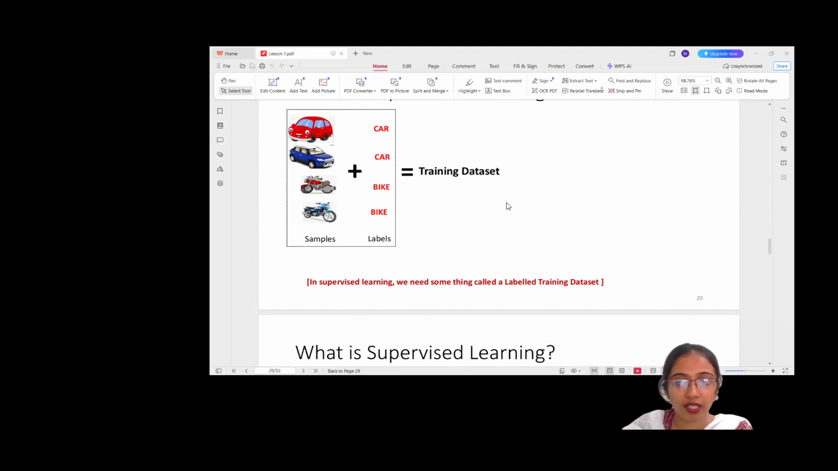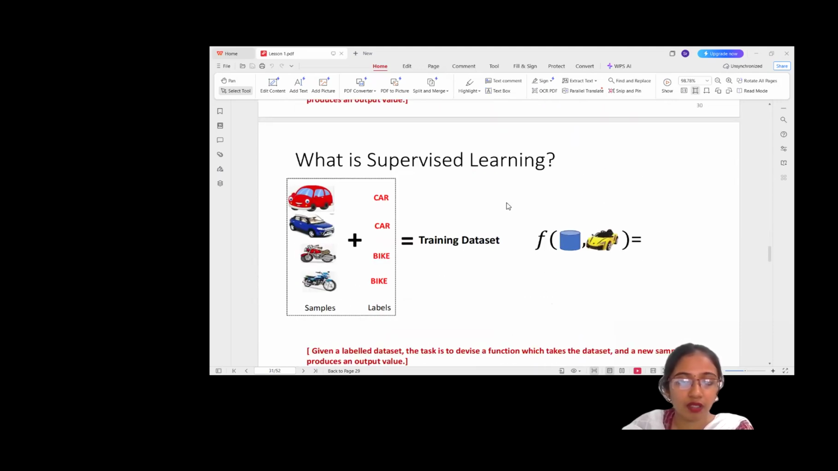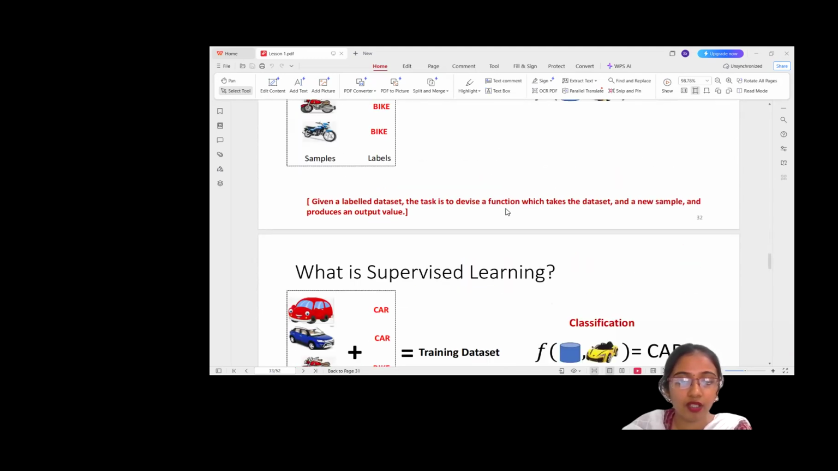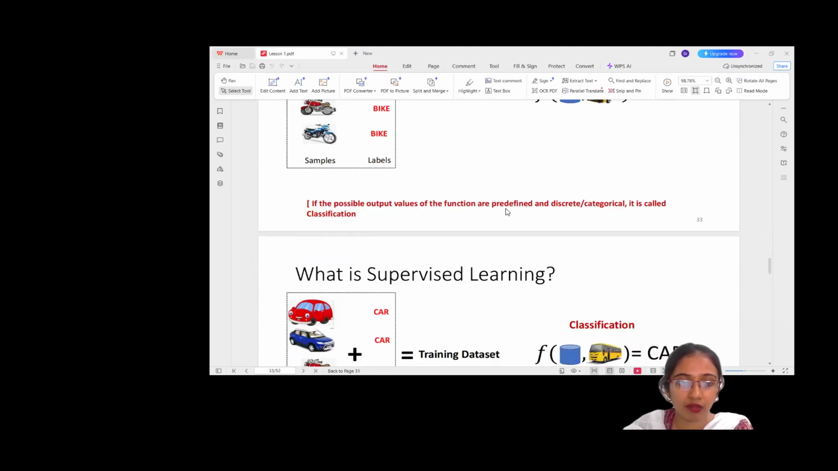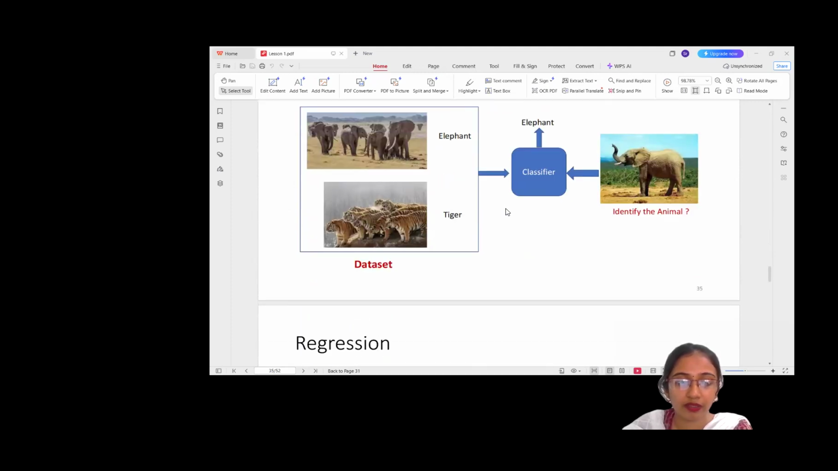If the outputs are categories like car or bike, we call it classification. If the outputs are numbers, like price is equal to 20,000, it's called regression. Both fall under supervised learning because the machine learns from labeled data like a student learns from teachers. So we give labeled data and then it will learn from that. So that is basically supervised learning.